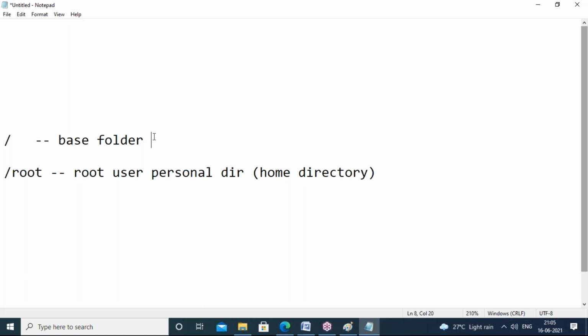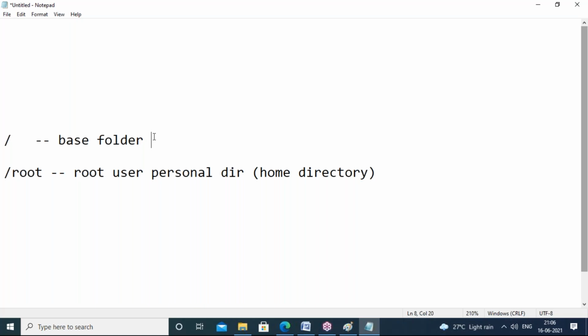In Windows also, guys, when I log into my system, I will be in the desktop folder. What is the desktop folder in Windows? C drive, under that users, under that your username folder, under that desktop. So that is the default directory. Example, I logged in as Amar into Windows, so by default I'll get desktop. Desktop is also a folder only, guys: C drive, users folder, Amar folder, then the desktop folder.